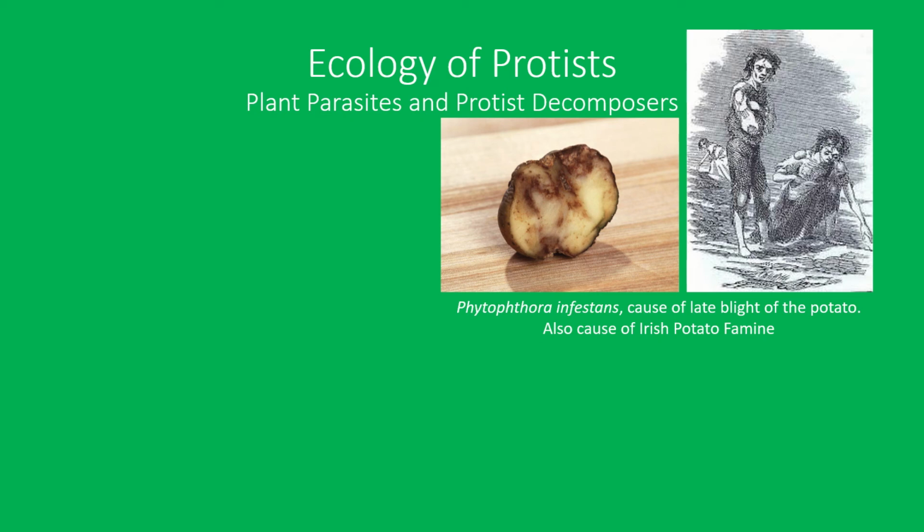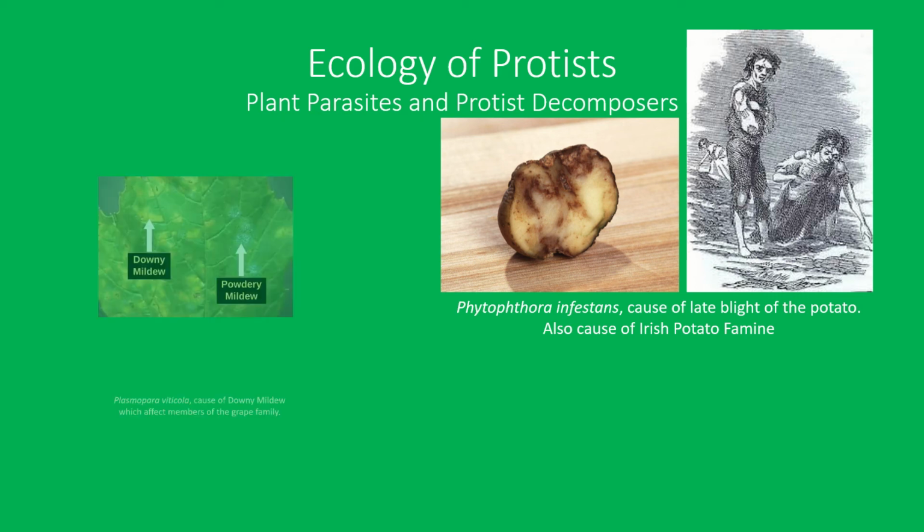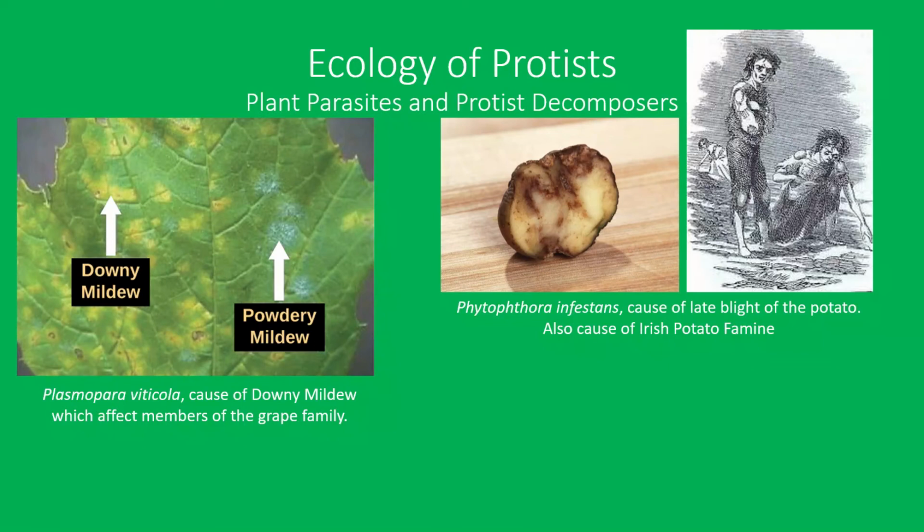In the mid-1800s, it was so bad it created a famine, causing many Irish families to move to the United States. Downy mildew is a problem on grape farms where the water mold infects leaves of grapes, discoloring them, reducing their photosynthesis, meaning fewer grapes. The spread of downy mildew was so bad in the late 1800s that it nearly collapsed the French wine industry.